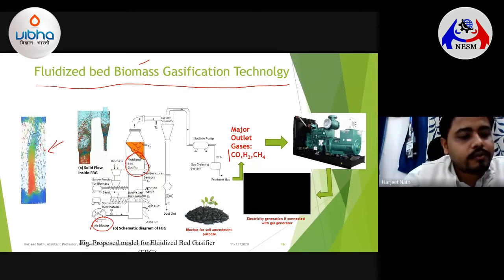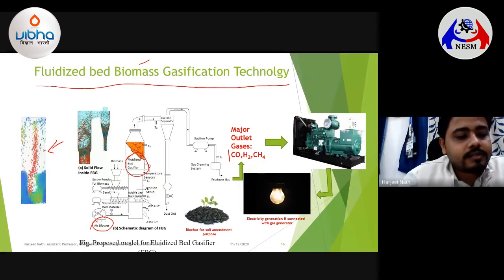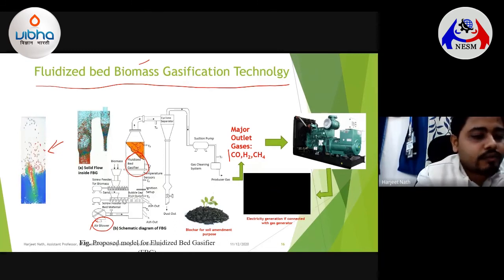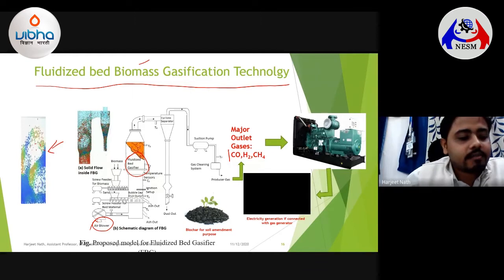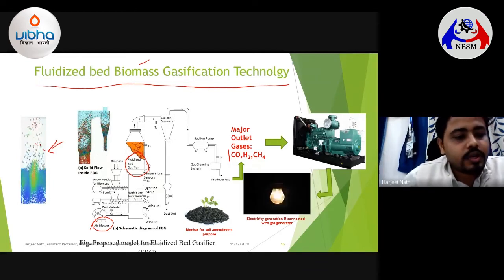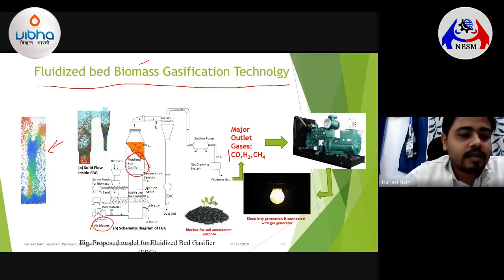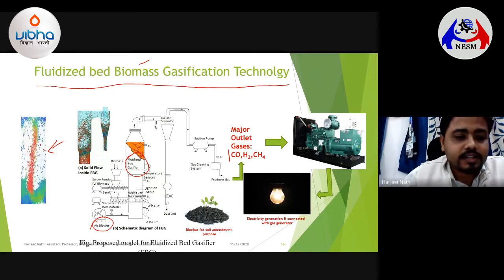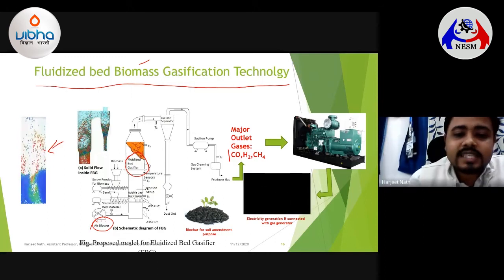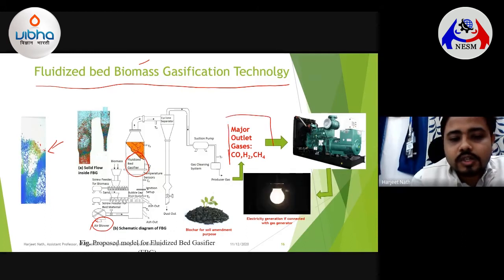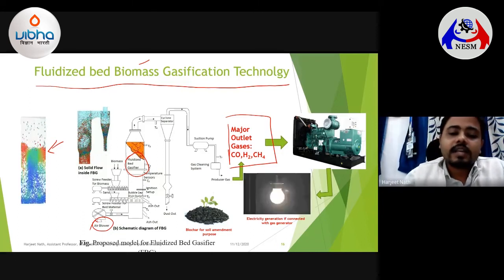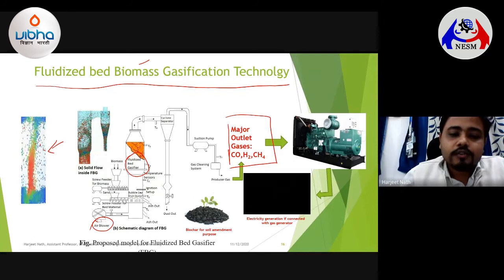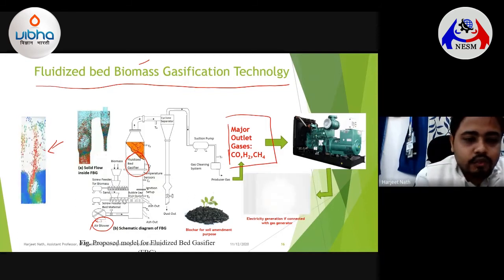the small solid particles will fluidize inside the column, and during this fluidized behavior, the behavior of the solid will transform into that of a liquid. When this happens, it results in greater heat and mass transfer. It also results in a good temperature distribution, and the reaction environment is much better. The higher the agitation, the greater the reaction environment, and that leads to the formation of synthesis gases, which are very high calorific value gases, the majority being carbon monoxide, hydrogen, and methane. So these high calorific value gases can be formed inside this column.